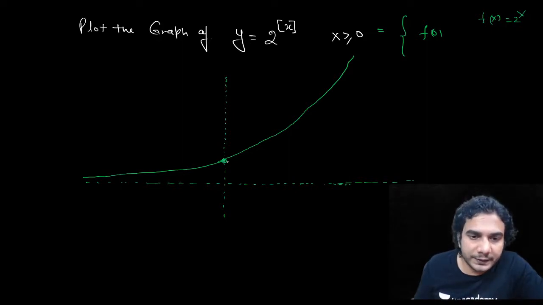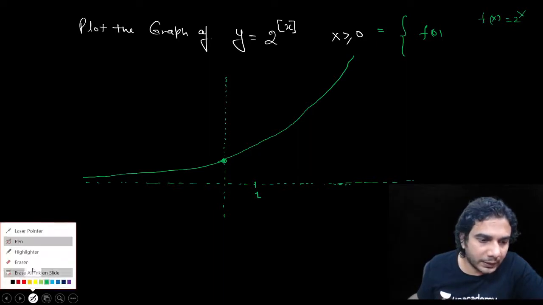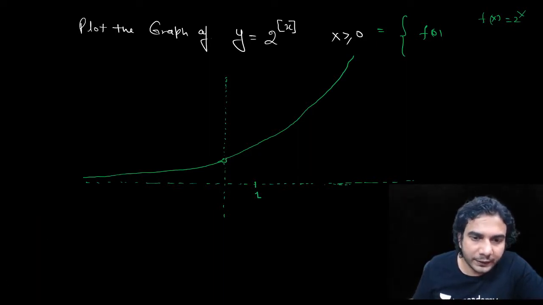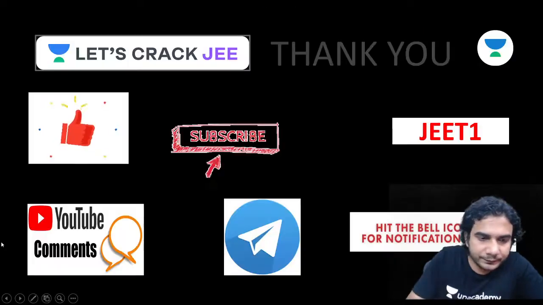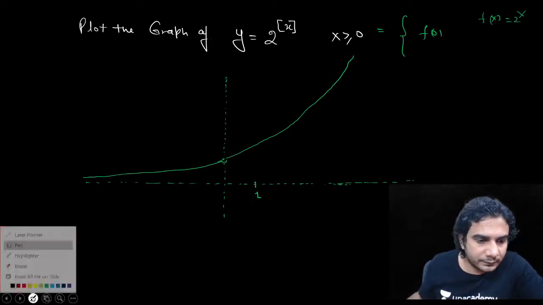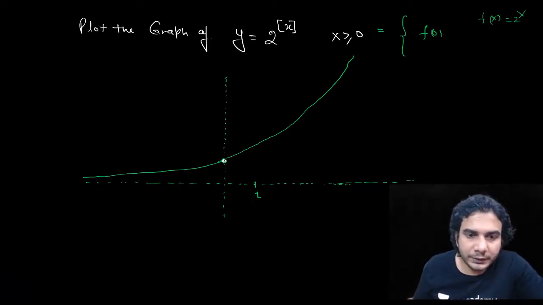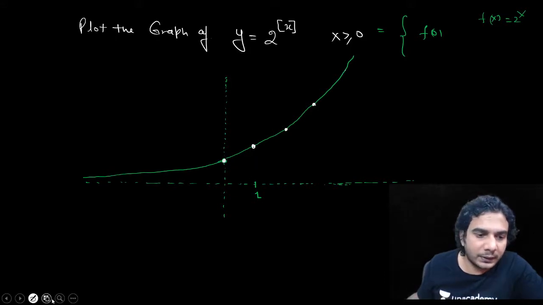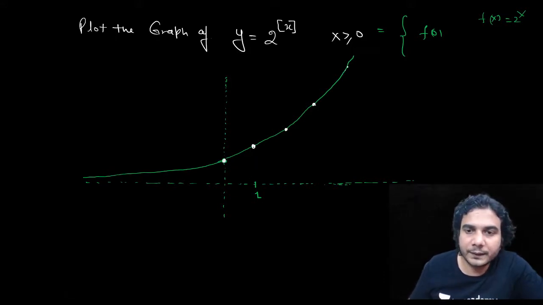So f of 0 is this. In 0 to 1, you need to plot this. Let me mark it with white color. So this is your f of 0. Now this is your f of 1, then this is say your f of 2, then this is say f of 3, and this interval seems f of 4 and so on.